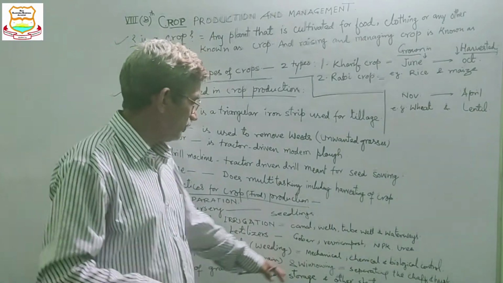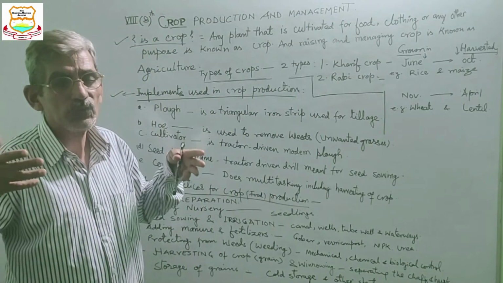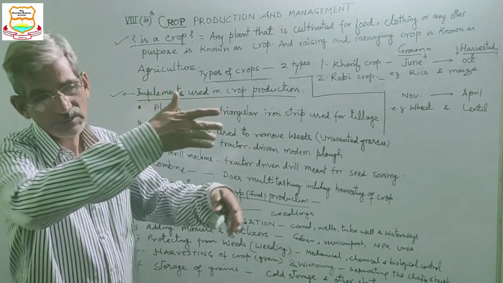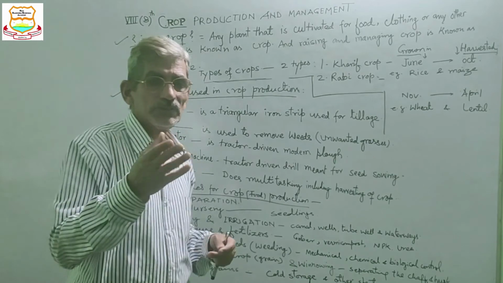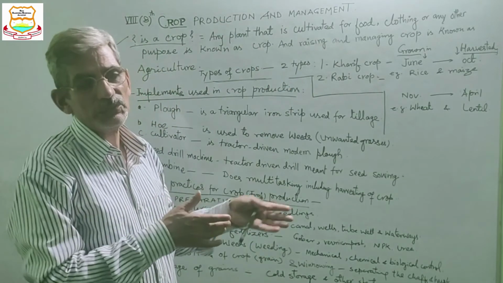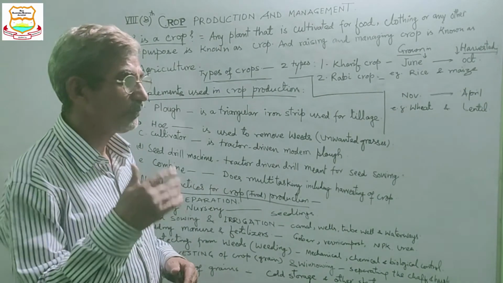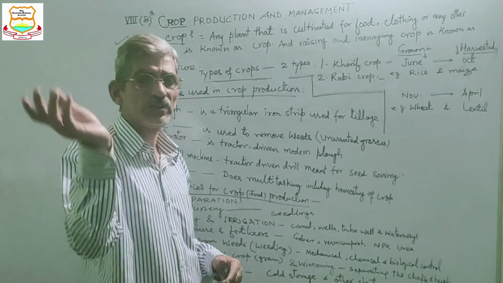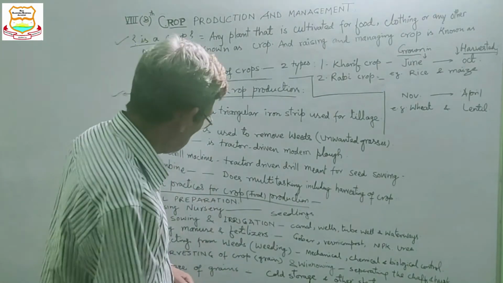There is an implement for winnowing. In that implement it is winnowed manually or by machine also. In front of the combine, the blower is blown, and that also does the winnowing.